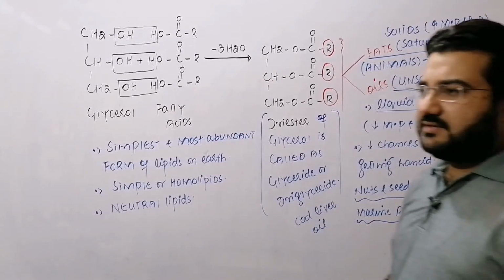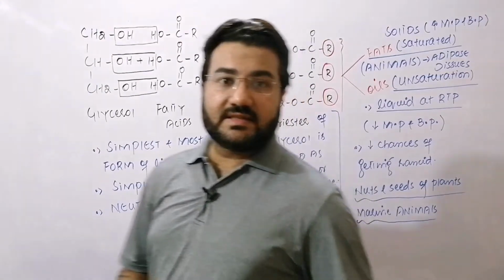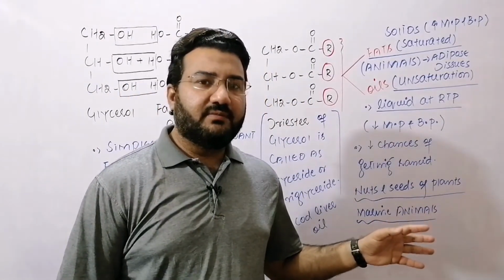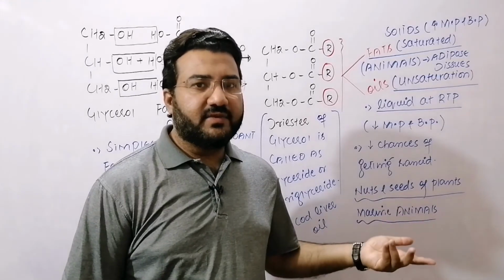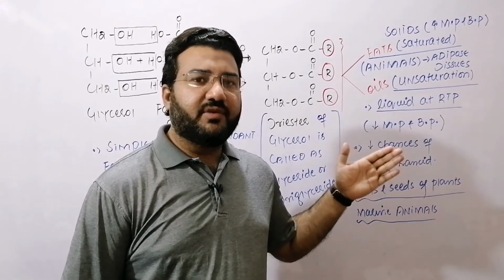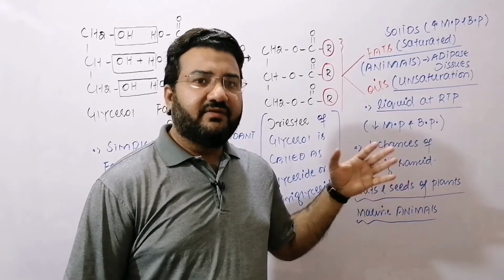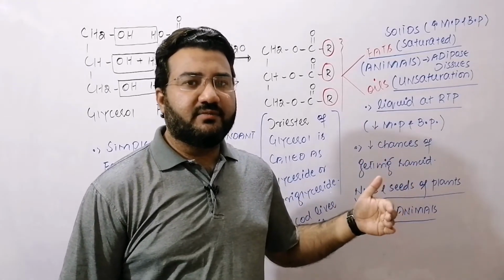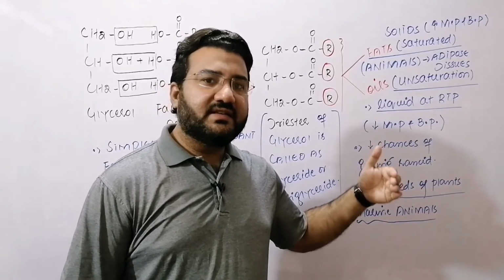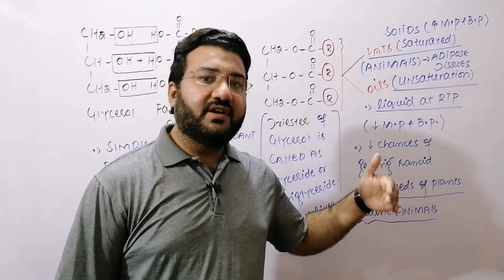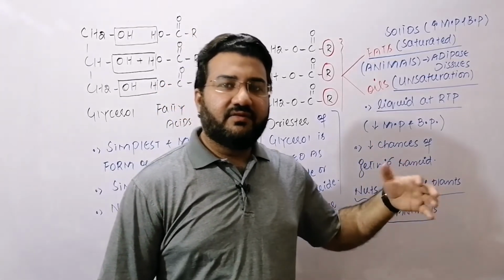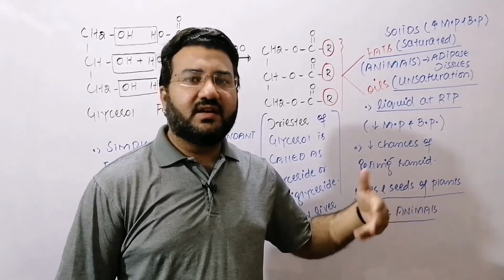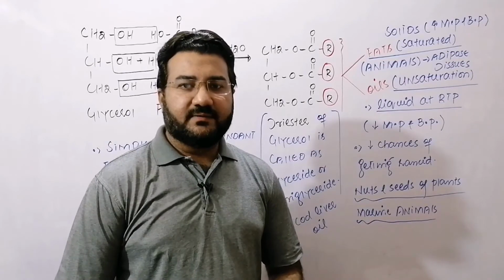And then some oil are obtained from the whales. So oils are usually obtained from the plants or marine animals, while fats are usually obtained from the animals. Fats are solid at room temperature and pressure, oils are liquid at room temperature and pressure. Fats have lesser chances to get rancid, oils have greater chances to get rancid. Fats are saturated triglycerides, while oils are unsaturated triglycerides.